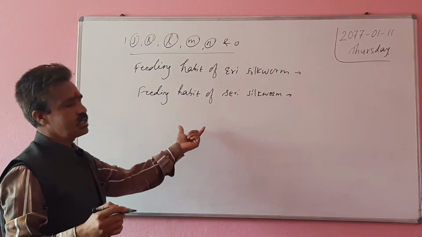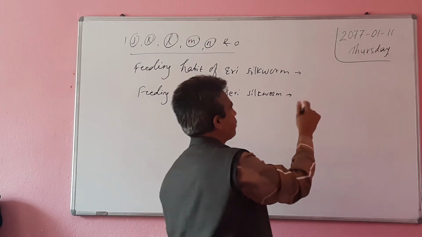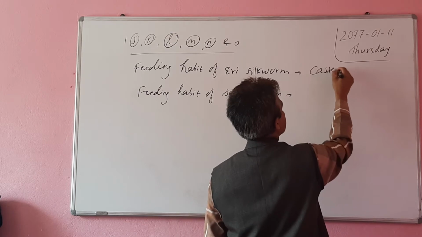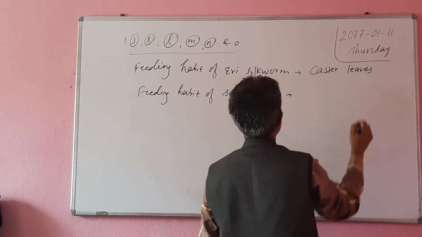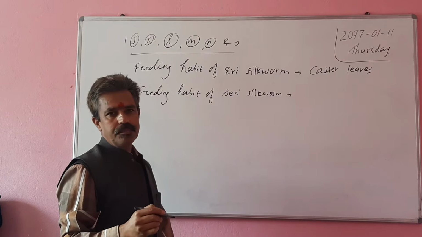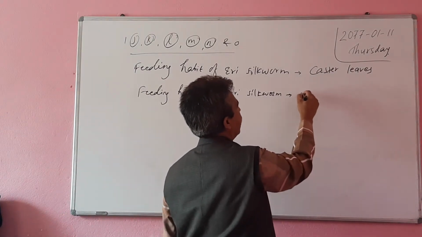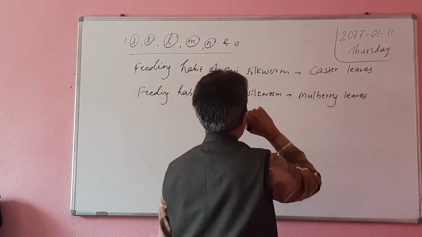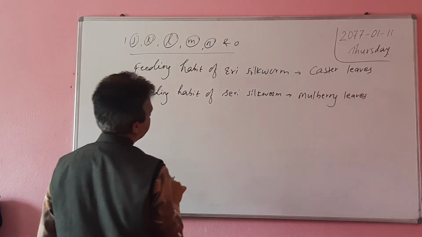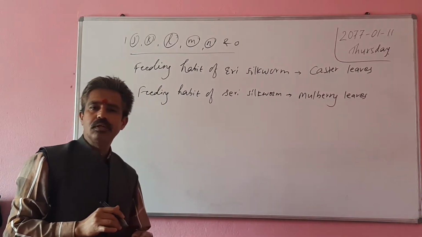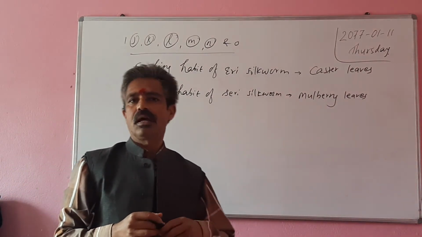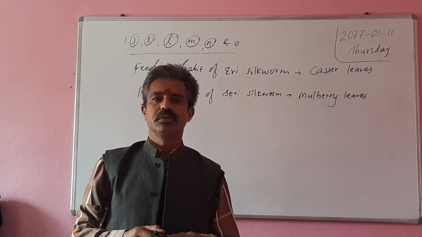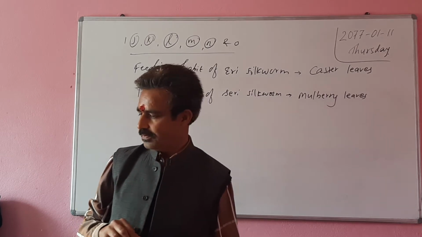Do you know what eri silkworm feeds on? It feeds on castor leaves. And the seri silkworm feeds on mulberry leaves. Castor leaves and mulberry leaves, these are the feeding habits. Actually, larvae are very voracious. They eat continuously for 2 to 3 days.